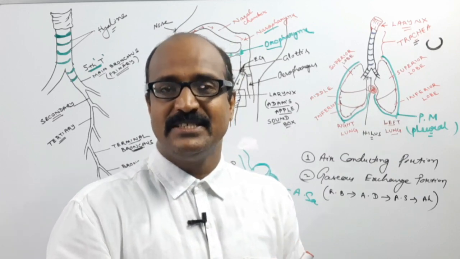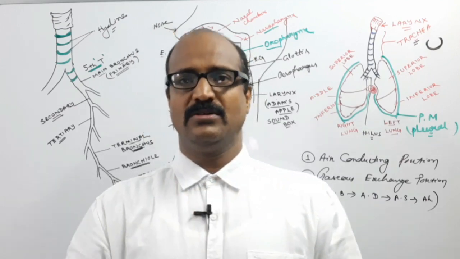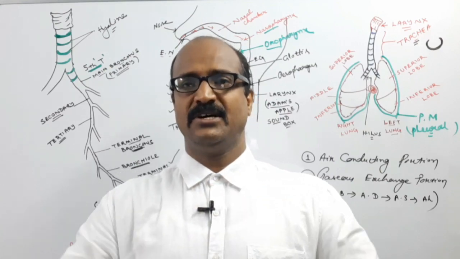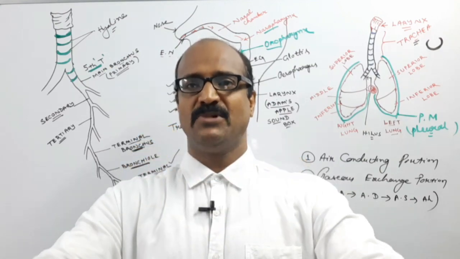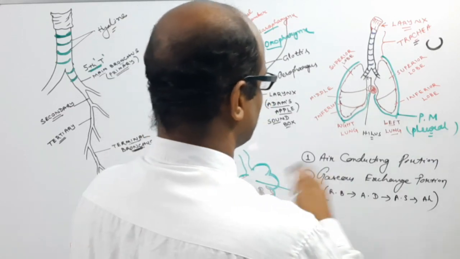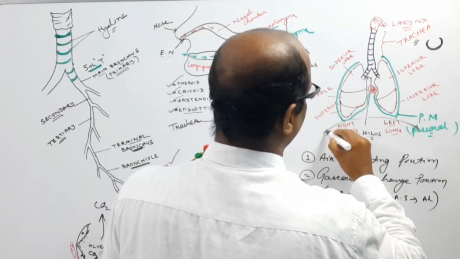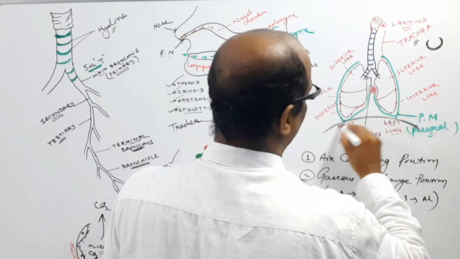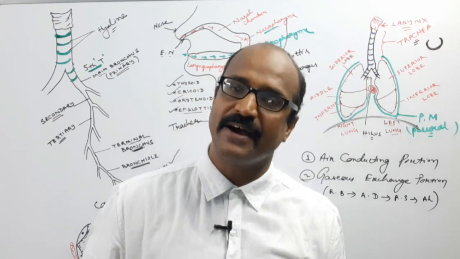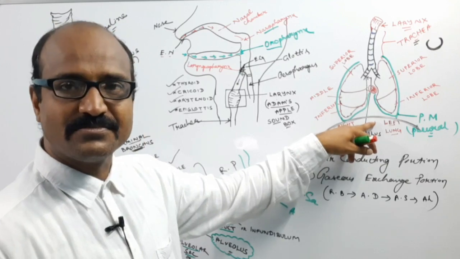So the lungs are in an airtight chamber. The whole body is divided into two chambers, the thoracic chamber and the abdominal chamber, by a dome-shaped muscular partition. Suppose this is the dome-shaped muscular partition on which the lungs rest. This is known as the diaphragm.